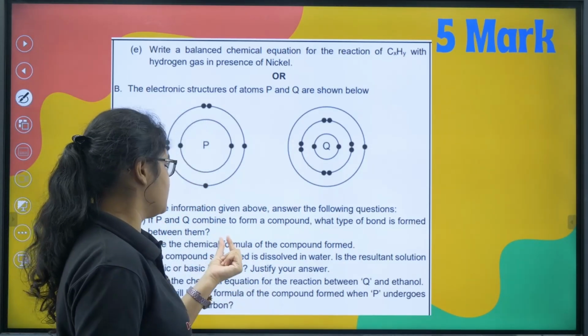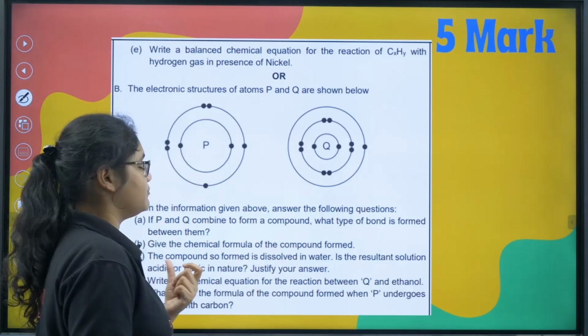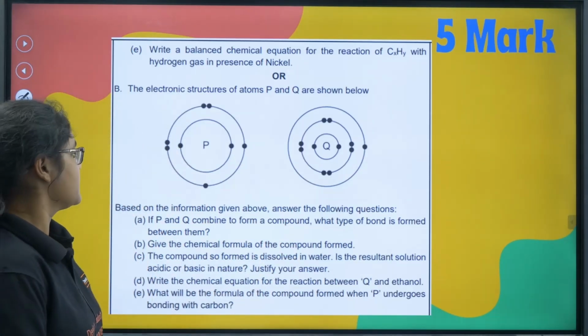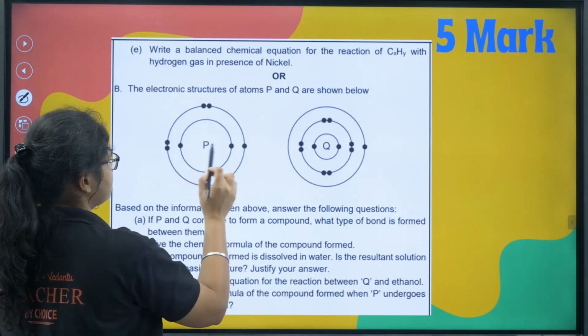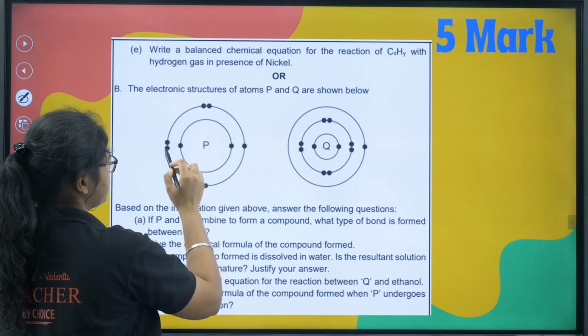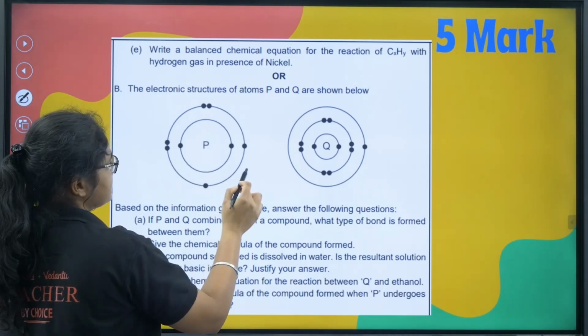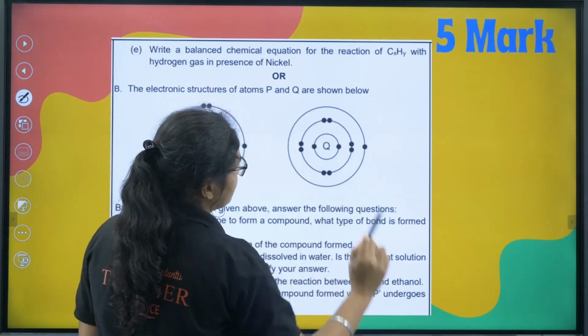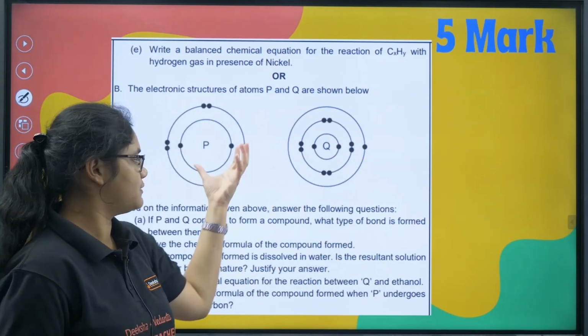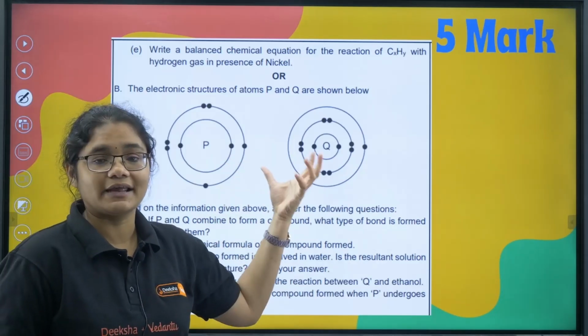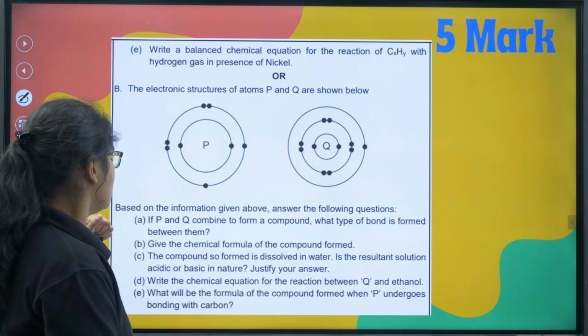If P and Q combine to form a compound, what type of bond is formed between them? So if you see 1 2 3 4 5 1 2 3 4 5 6 7 8, right, on the outermost shell we have 1 2 3 6 electrons are present, and here only 1 electron is present. So definitely this one will donate electron, this one will accept electron, so we will get an ionic compound here.